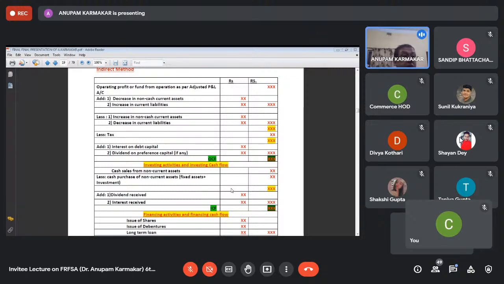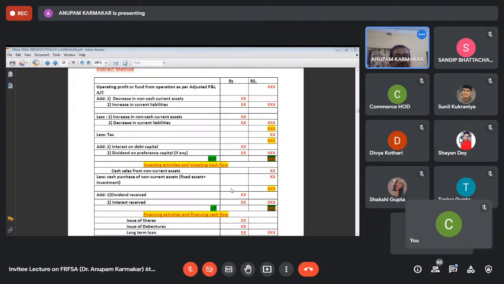The remaining items are called current assets and current liabilities. Those current assets and current liabilities will be dealt with in the operating cash flow, investing cash flow, and financing cash flow. Though some fixed assets purchases will be reflected from the ledger accounts. Okay. Now see that in the operating cash flow, there is one concept called cash and cash equivalent concept that is applicable. But this equivalence concept is not applicable for investing activities and financing activities.